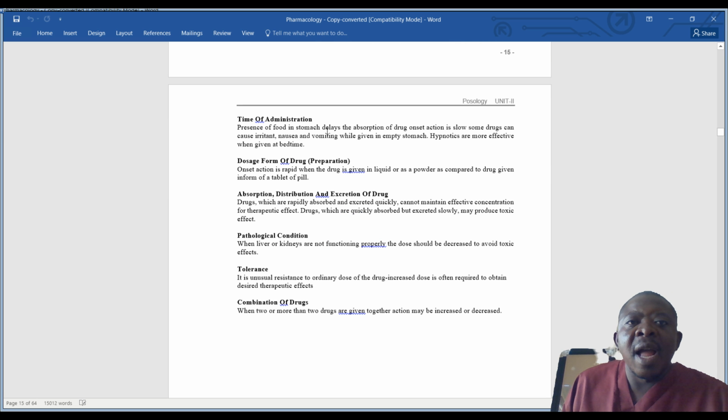Okay, then time of administration. Presence of food in the stomach delays the absorption of the drug and onset of action.